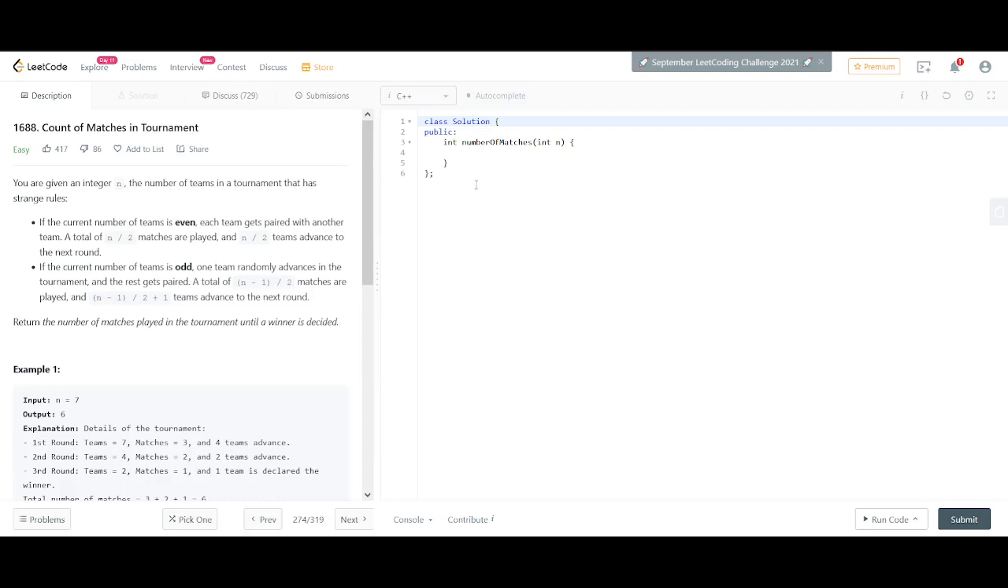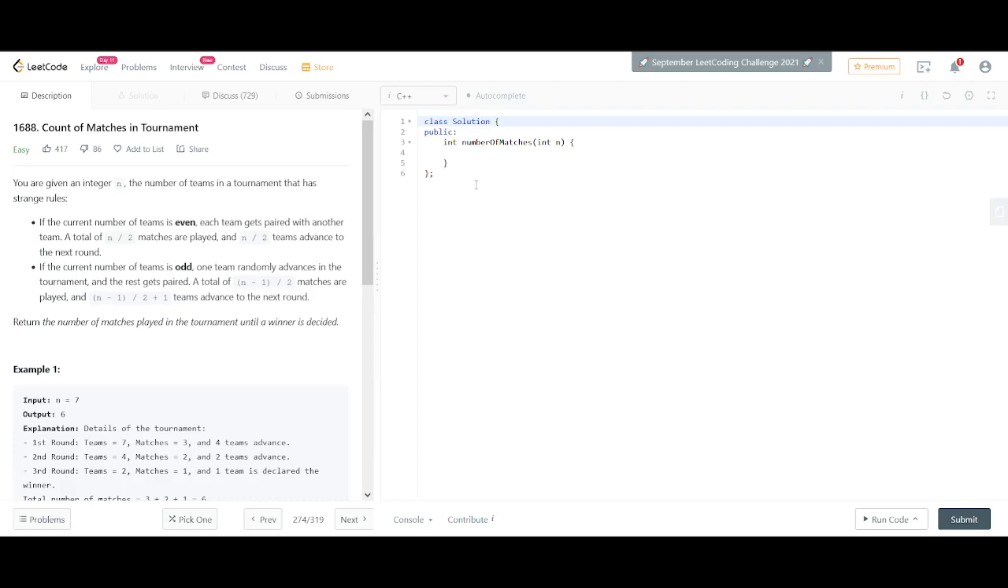The next question consists of count of matches in tournament. Given integer n, the number of teams in a tournament that has strange rules. If the current number of teams is even, each team gets paired with another team, and a total of n by 2 matches are played, and n by 2 teams advance to the next round. If the current number of teams is odd, then one team randomly advances to the next round, and the rest get paired, and a total of n minus 1 divided by 2 matches are played. Okay, so return the number of matches played in the tournament until a winner is decided. So when will the winner be decided?